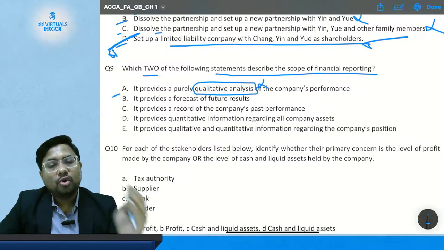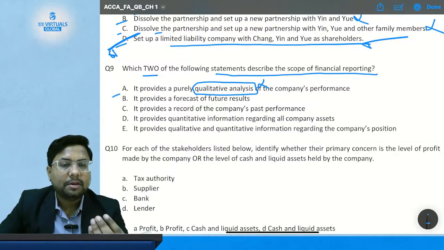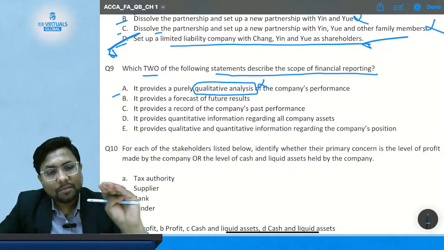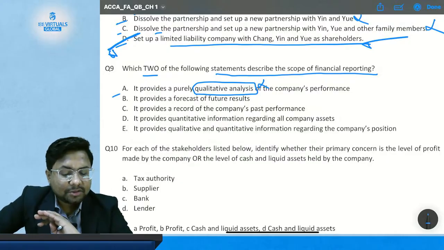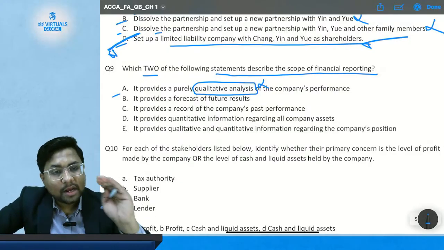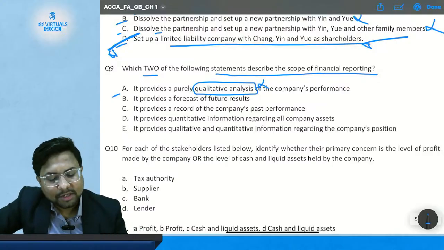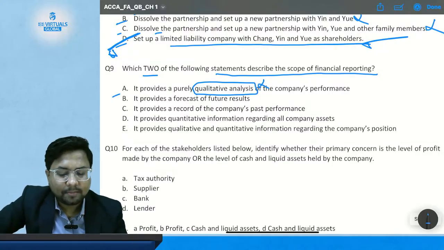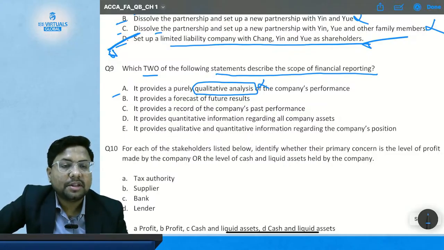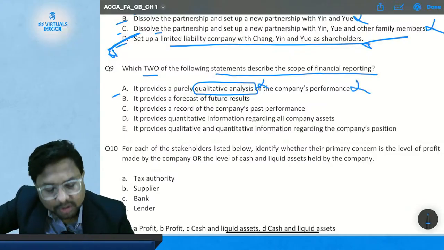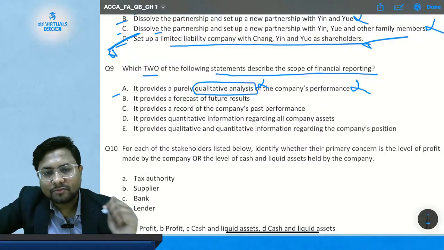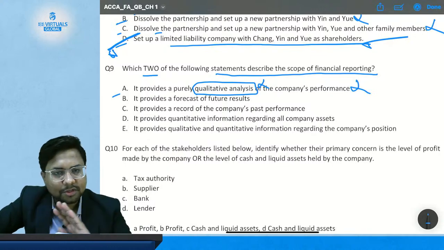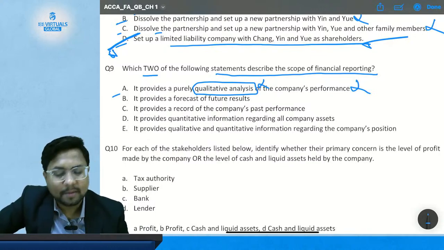Qualitative has more non-financial data as compared to quantitative. So the financial reporting deals only with the financial data and historical information. It does not talk about the future prediction and upcoming events. So there is no qualitative analysis. There is only a quantitative analysis. Okay, so there is only a quantitative and not a qualitative analysis in the financial reporting. So this option is not correct. If they had written quantitative analysis, then this answer would be correct. Okay, this option is not correct because it does not provide qualitative analysis.